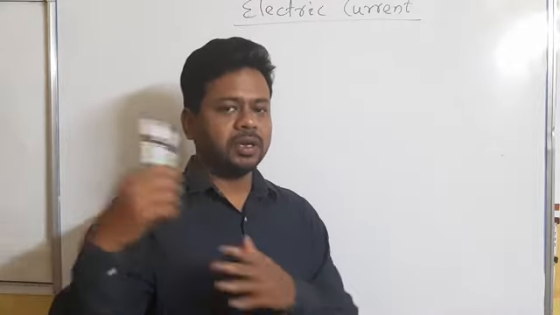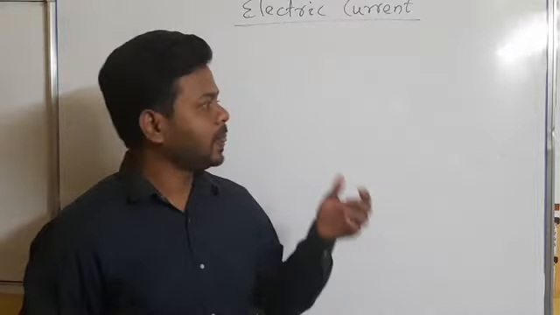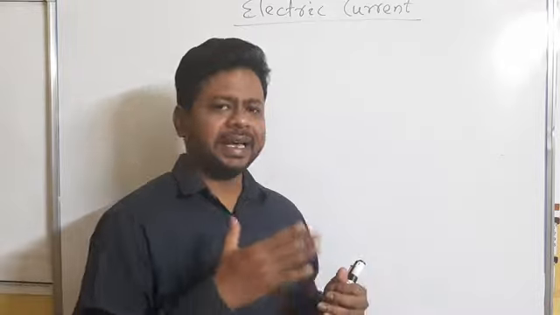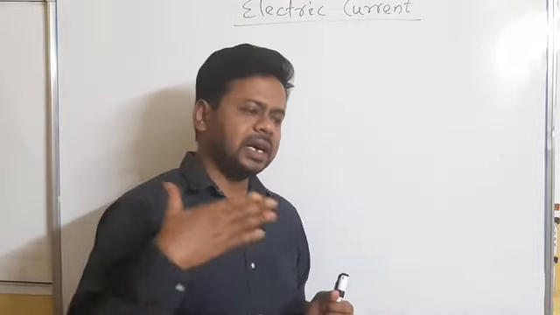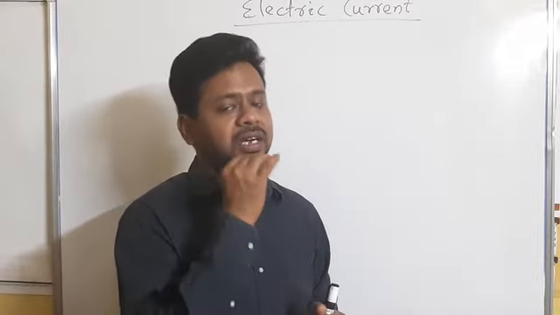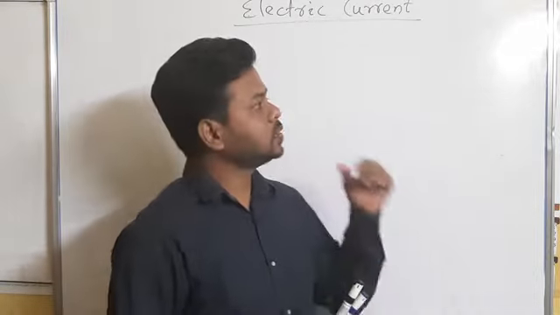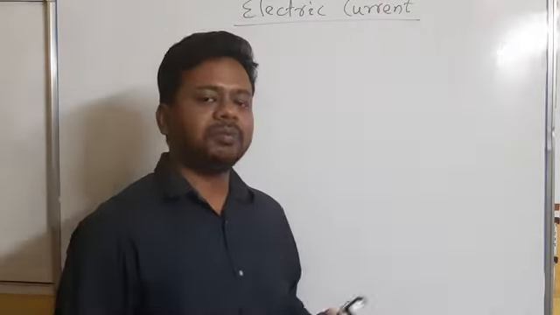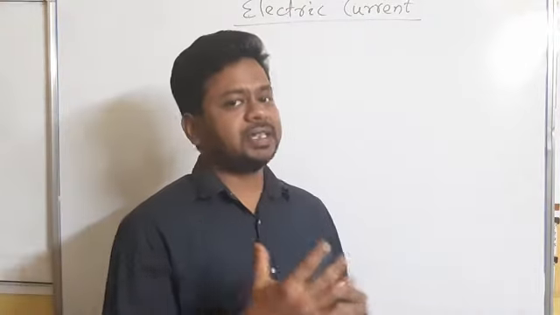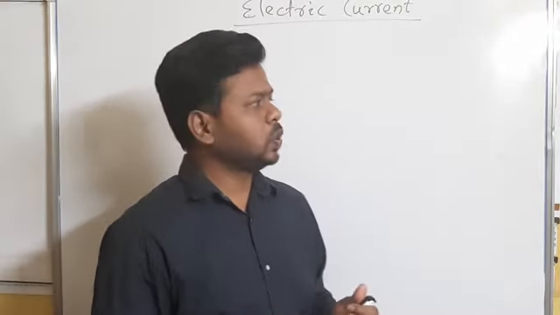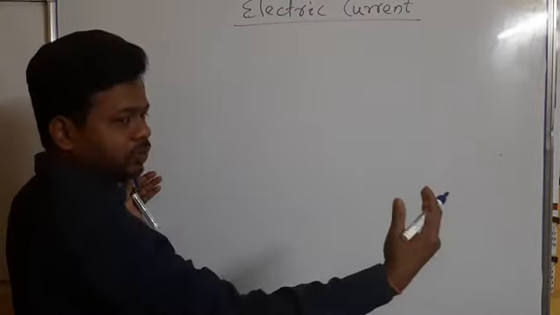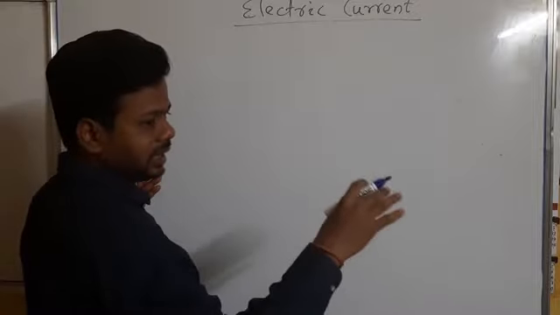We'll discuss this when we read about electric potential. So if current is there in any metallic conductor, then there must be a flow of charge inside it. When flow of charges takes place, we can say there is a presence of current in it. Then the question comes, how can you express the current? The current can be expressed by the charges flow. When charges flow, then current exists.